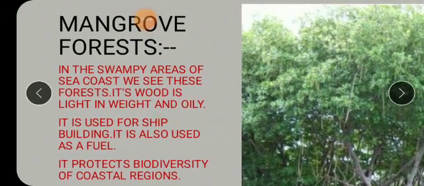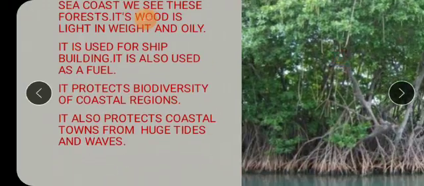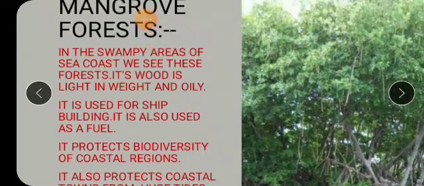But what is the use of these mangrove forests? Let's see. The wood of this mangrove forest is what, children? Light in weight and oily. As it is light in weight, it is used for big shipbuilding. Huge ships are constructed with the help of this wood, and as it is oily, it is also used as a fuel.